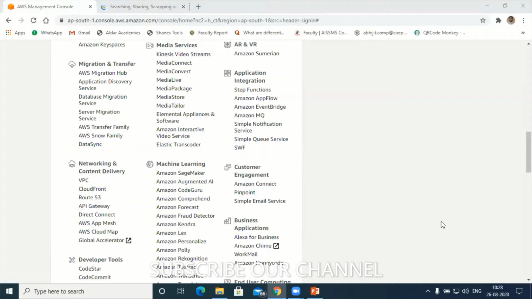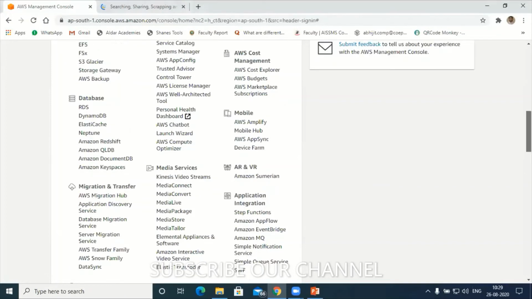Now the first and foremost thing is to verify your account or the email addresses, from which email address you want to send your data. First you need to go to services.